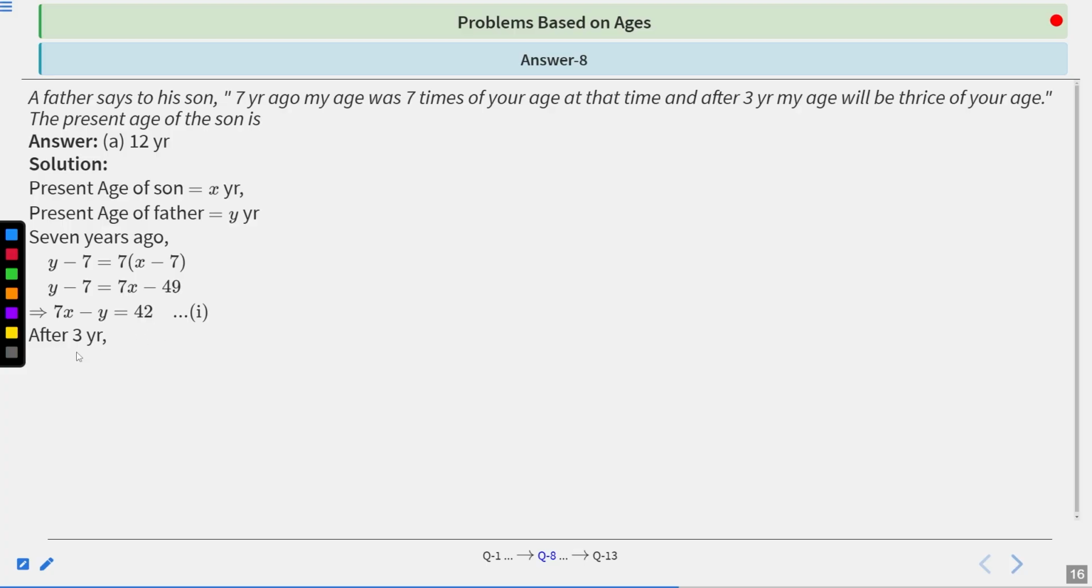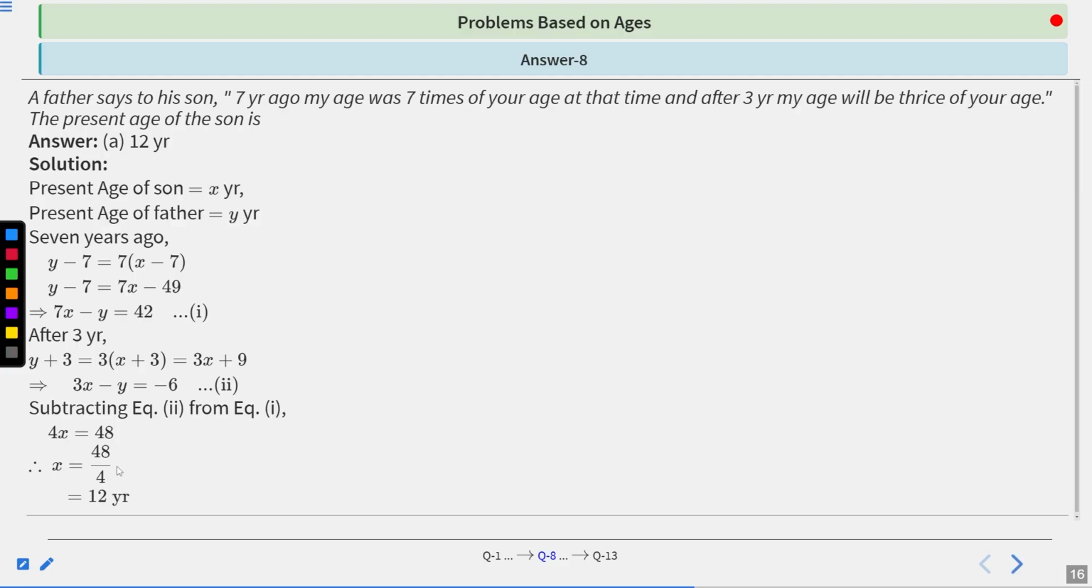After 3 years, y plus 3 equals 3 times of x plus 3, according to the question. So when we multiply it, we get 3x plus 9. So we get 3x minus y equals minus 6. This is our equation 2. So subtracting equation 2 from equation 1, we get 4x equals 48. So when we divide 48 by 4, x will become 12 years. So the age of son is 12 years. We let x be the present age of his son. So we get x equals 12 years. So it means the age of son is 12 years. So A is the correct answer.